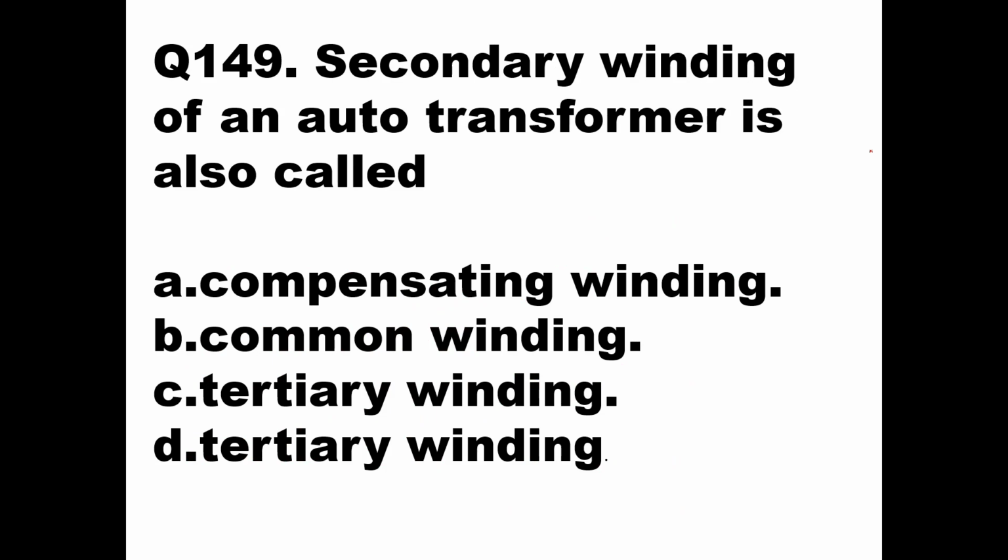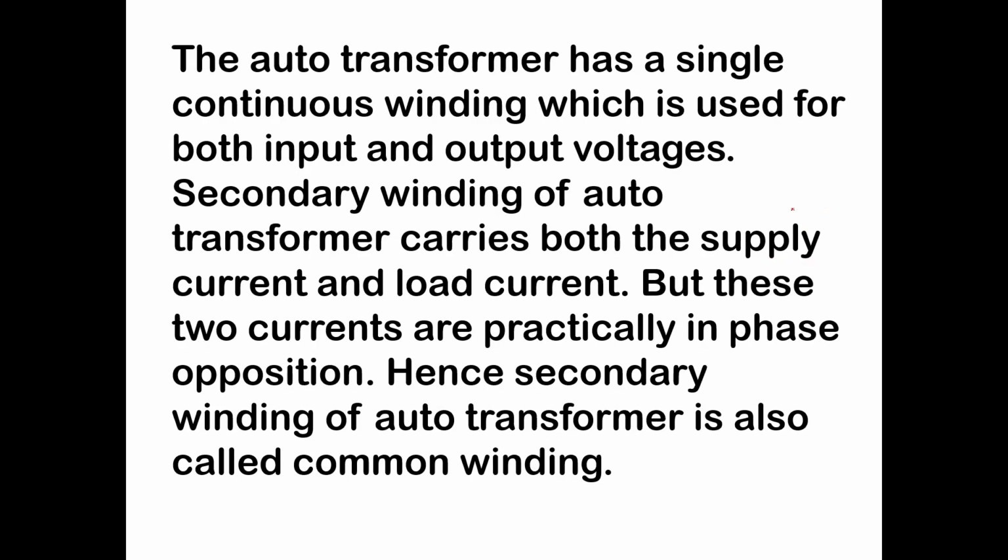149. Secondary winding of an auto transformer is also called. Now, an auto transformer is one which is having both primary and secondary on the same coil. So you can tap and you can take your secondary. So this will be primary, this will be secondary. This tapping you can do anywhere. So it is a common winding. It is one winding, so on the same winding, you are having both primary and secondary. That is what an auto transformer says. So here, secondary winding of an auto transformer is also called as common winding. So option B will be the right answer.